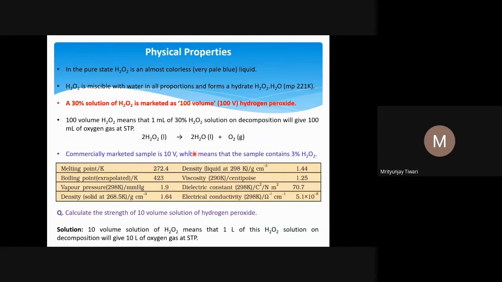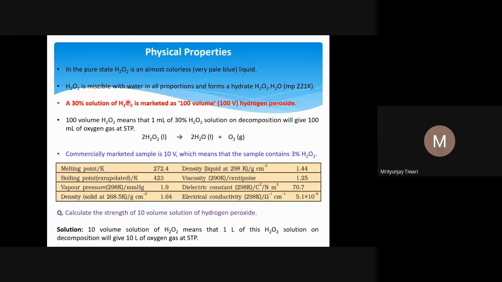So good morning, students. In our last class, we studied the strength of H2O2 solutions. Why do we call them H2O2 solutions? Because it is very difficult to find 100% H2O2. H2O2 is always formed in the presence of water, and whatever H2O2 you make has some decomposition tendency. It is not a thermodynamically stable molecule.